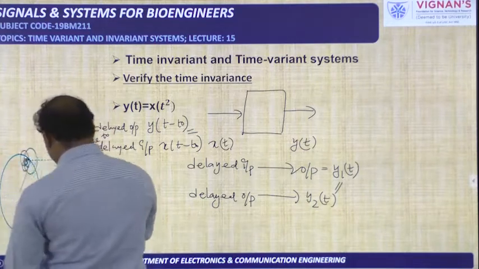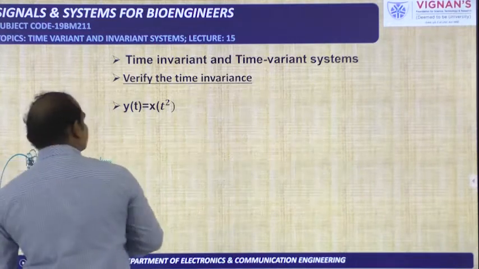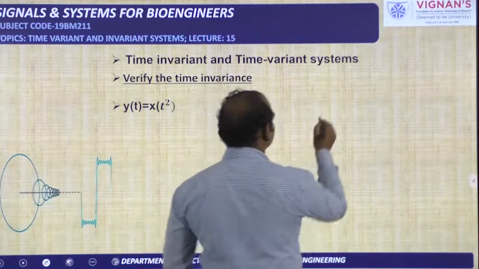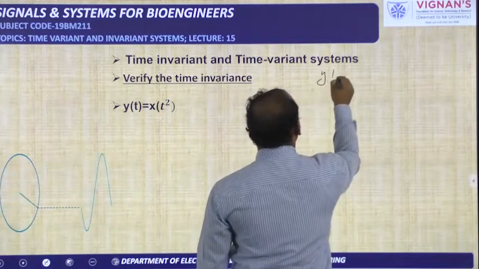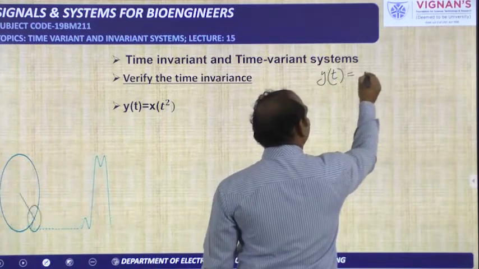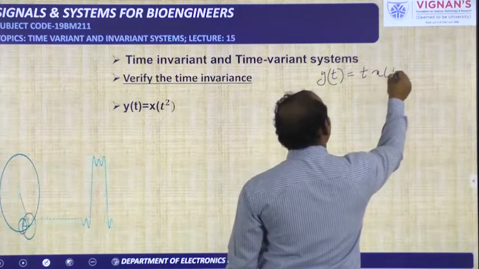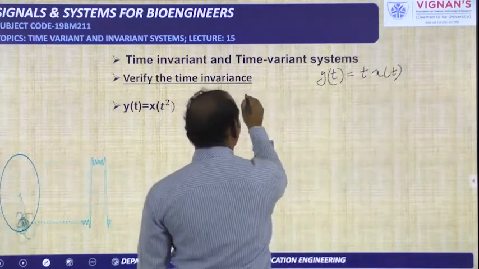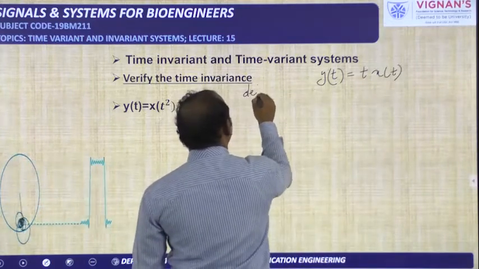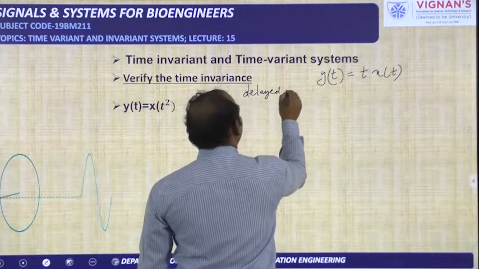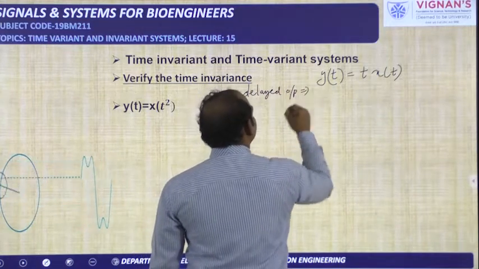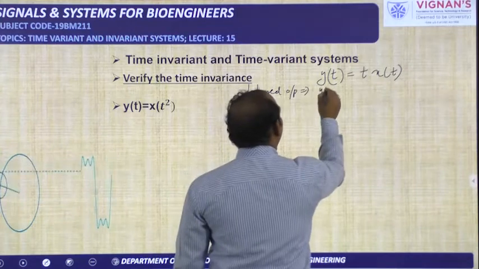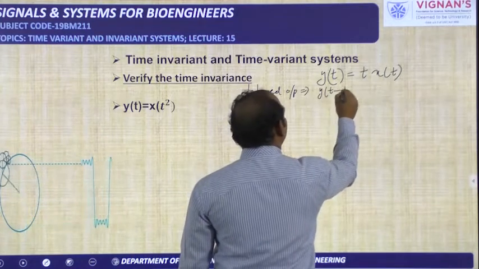So instead of doing this problem directly, we will do one easy problem, and then we will be able to come to this problem. So the easy problem is this one: y of t is equal to t into x of t. Now I am calculating the delayed output. Delayed output means y of t minus t naught we have to calculate.